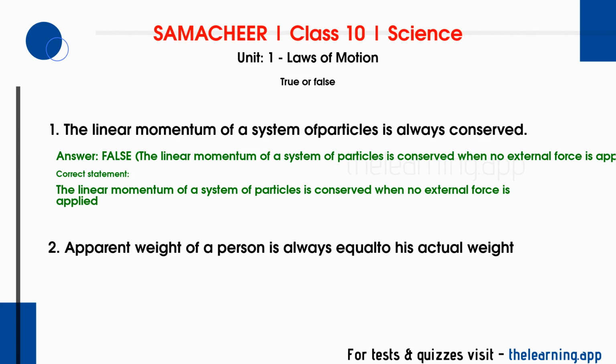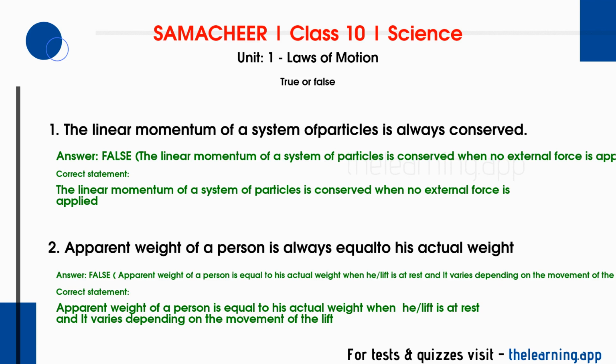Question 2. Apparent weight of a person is always equal to his actual weight. Correct answer is false. Apparent weight of a person is equal to his actual weight when he or the lift is at rest, and it varies depending on the movement of the lift. Correct statement: apparent weight of a person is equal to his actual weight when he or the lift is at rest, and it varies depending on the movement of the lift.